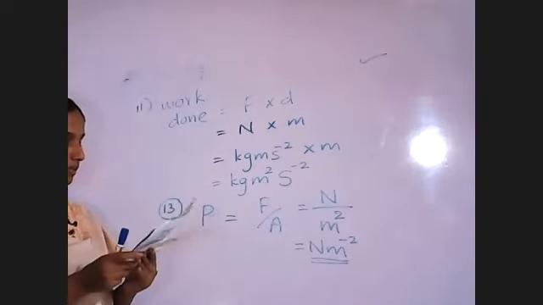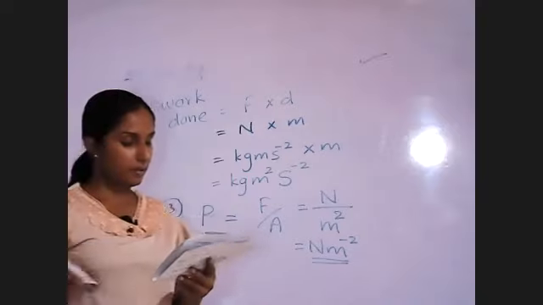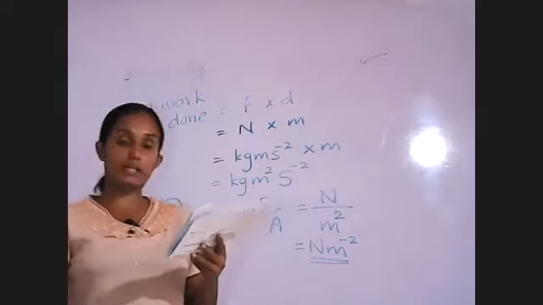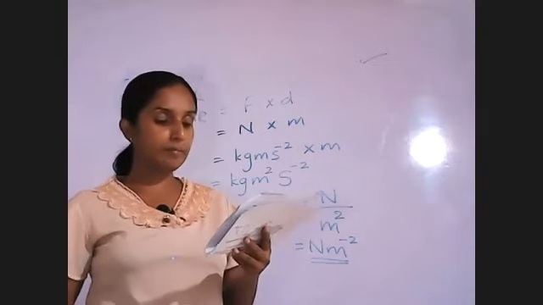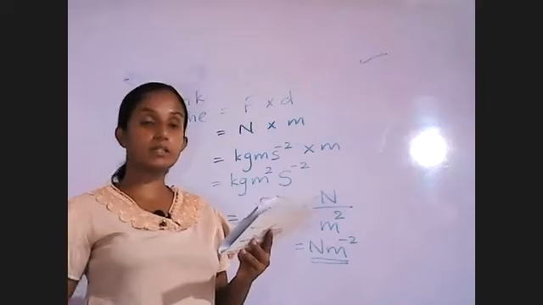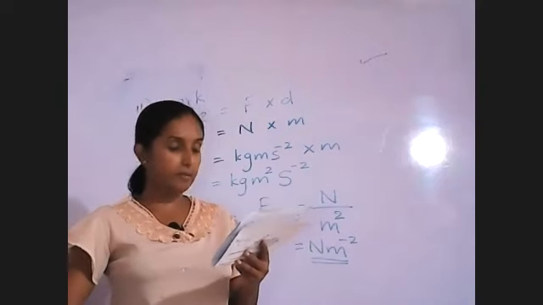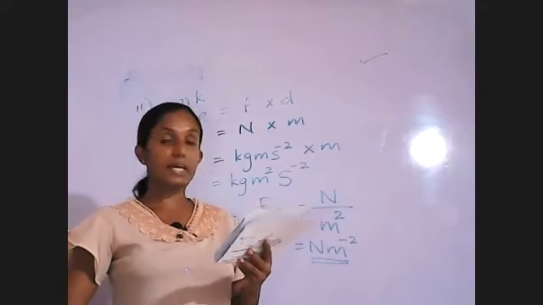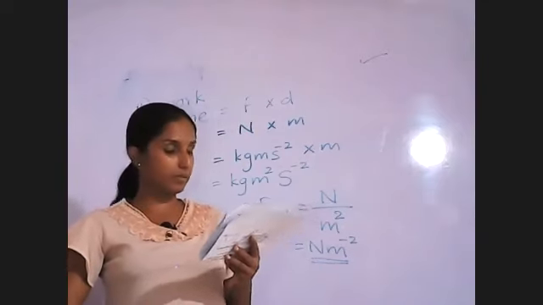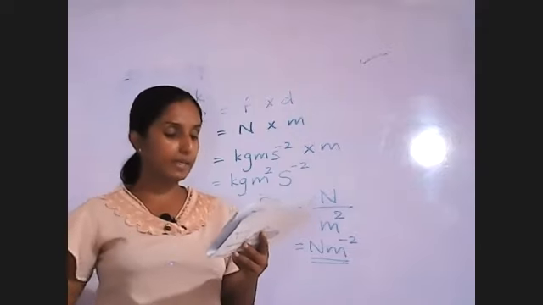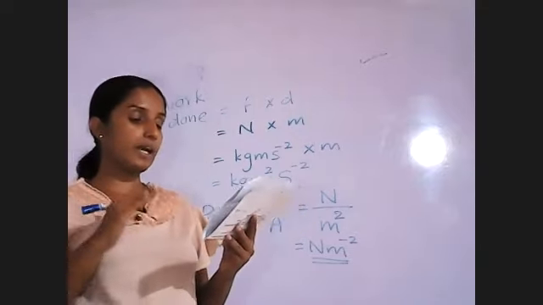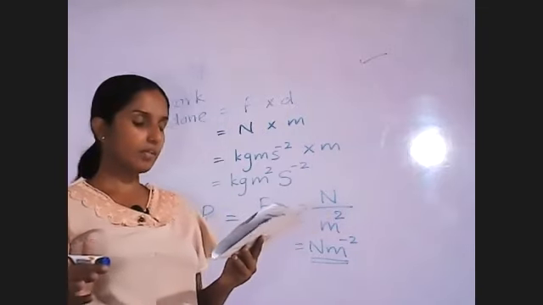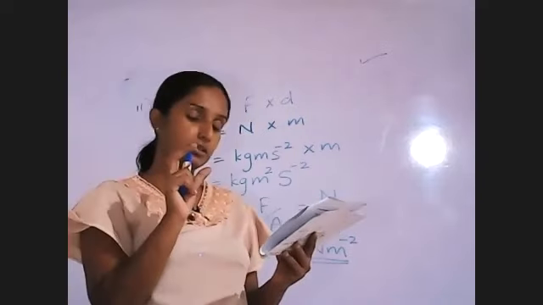Right, look at this one. 14. On a certain day in Norelia town, the daytime temperature was 16 degrees Celsius and the nighttime temperature was 4 degrees Celsius. The daytime temperature and the nighttime temperature are given, Pute. What is the temperature difference between the day and the night in Norelia town on that day in Kelvin? We have to find the difference, Pute.